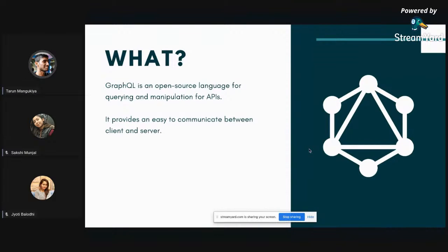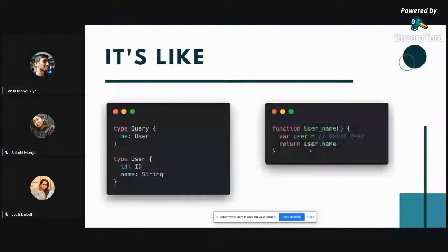So it's the same as APIs. It is used to communicate between client and server, right? So the basic example is something like this. The main part of GraphQL is that everything is defined, right? So when you talk about GraphQL, let us say we have a user with ID and name, right? And we have defined that from our APIs we can retrieve both this ID and name.